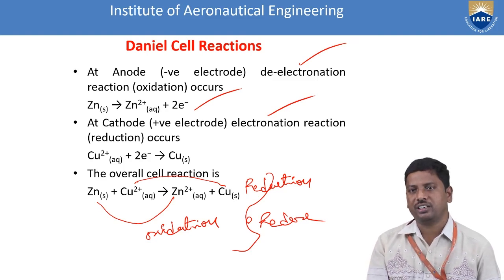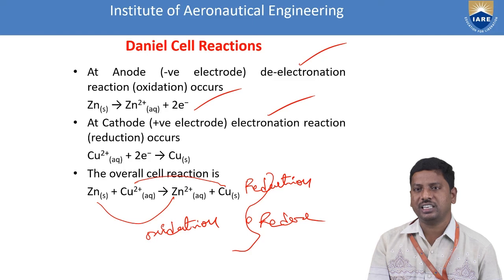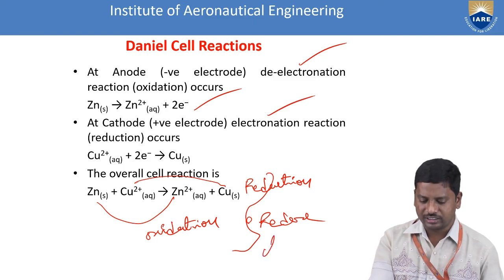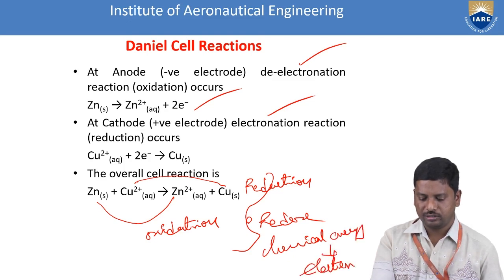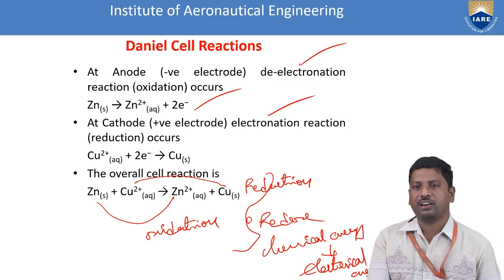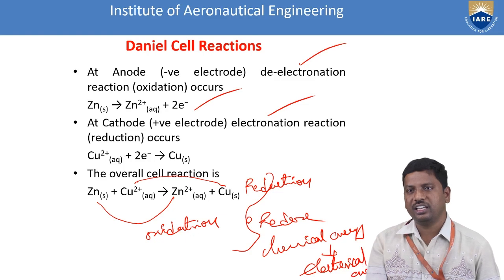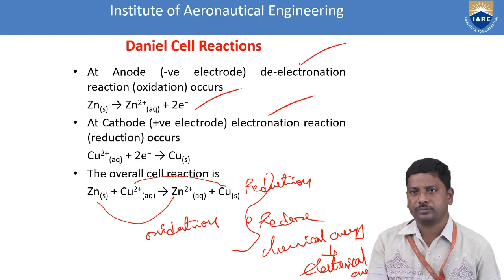Finally, you understand that chemical energy converts to electrical energy. So this is one type of electrochemical cell process occurring in electrochemistry.